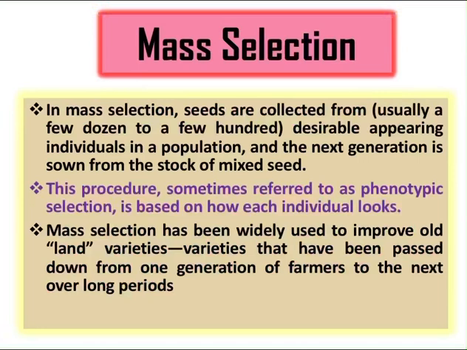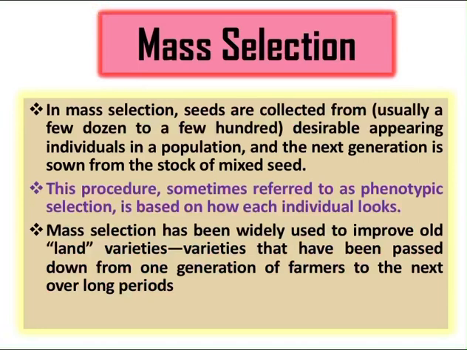In mass selection, the seeds are collected from usually a few dozen to a few hundred desirable appearing individuals in a population, and the next generation is sown from the stock of mixed seeds. So this procedure sometimes is referred to as phenotypic selection as well, and it is based on how each individual looks.